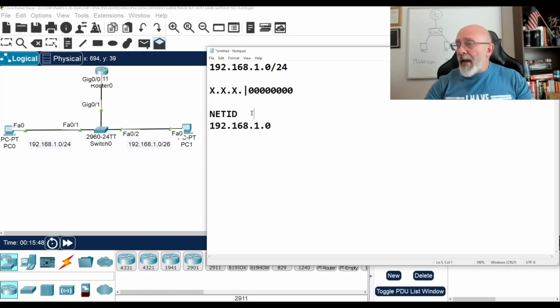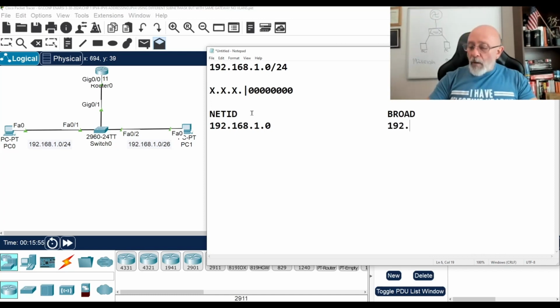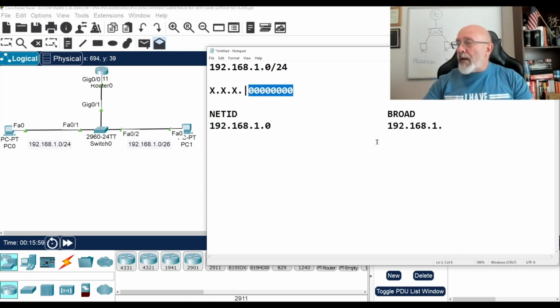And then the broadcast for that, I'm just going to put broad. If you just add all these bit values up right here, it's 255. That will be your broadcast: 255 plus 0 is 255.